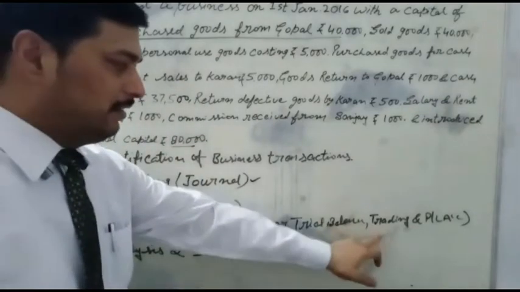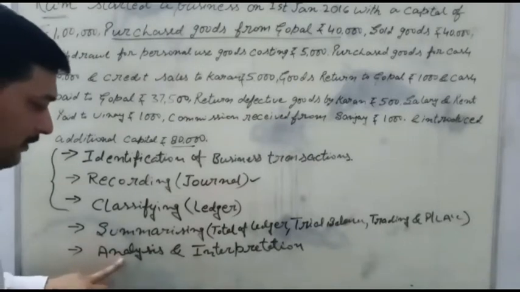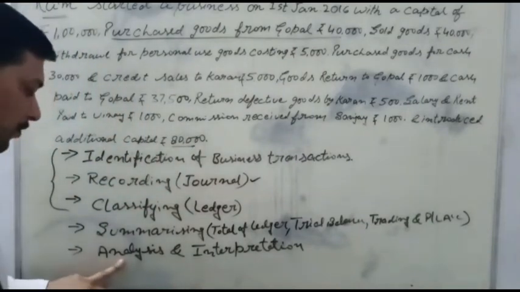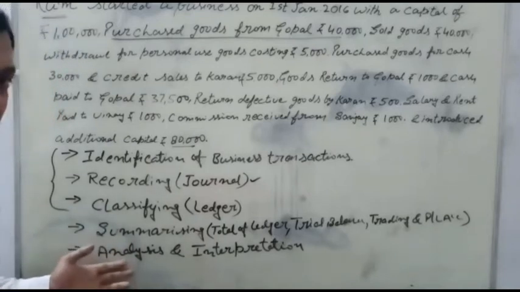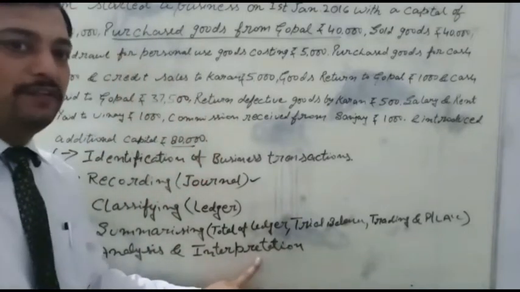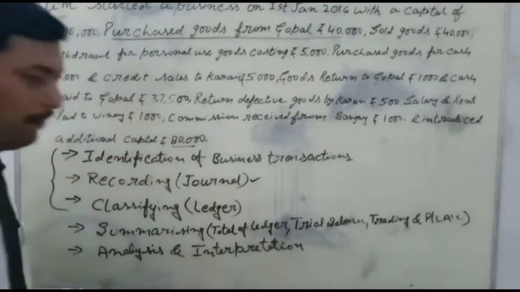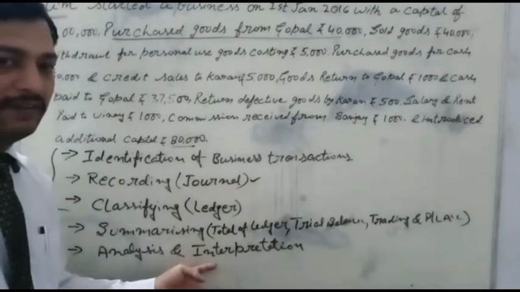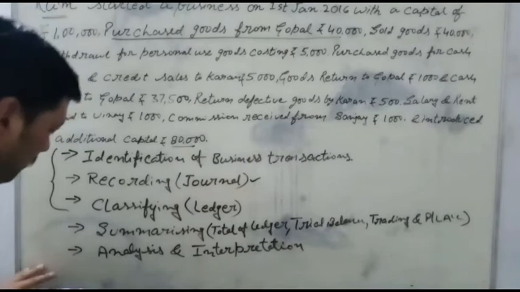The profit gained after summarizing will be transferred for analyzing the operating and financial activities. Because the profit is earned by the operating activities, the owner will analyze the profit. In interpretation, the accounting will be interpreted to the users, internal or external. We will discuss this topic later in this chapter. The users are owners, shareholders, debenture holders, creditors. So we interpret the reports and the analysis to them.